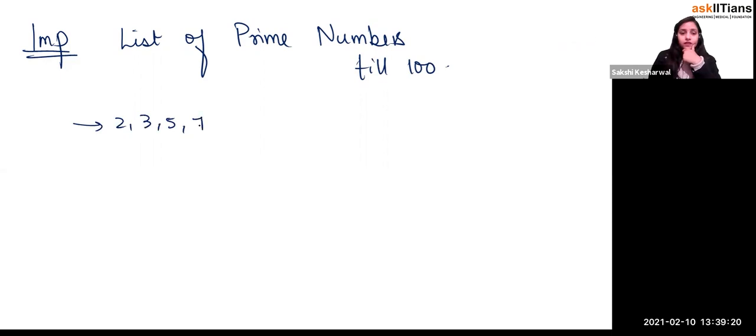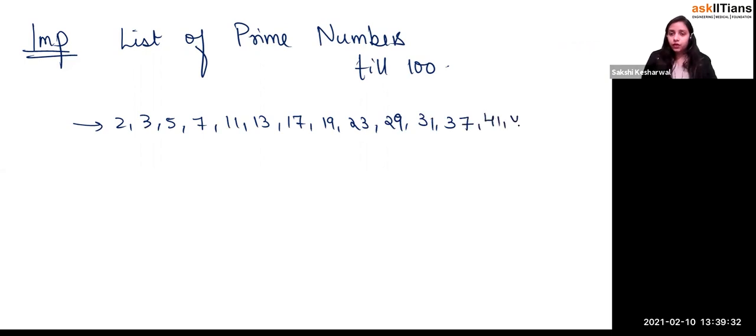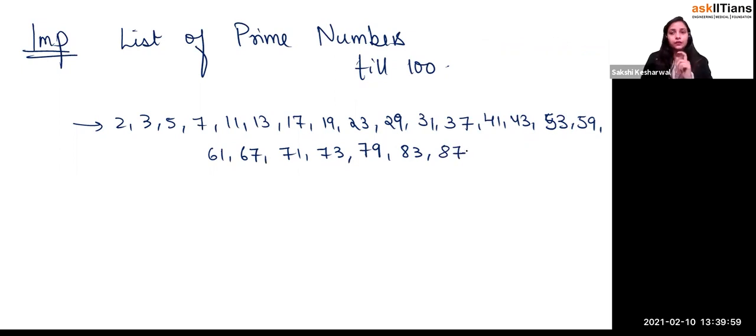2, 3, 5, 7, 11, 13, 17, 19, 23, 29, 31, 37, 41, 43, 47, 53, 59, 61, then you have 67, then 71, 73, and then 79, then 83, then 89, then 97.